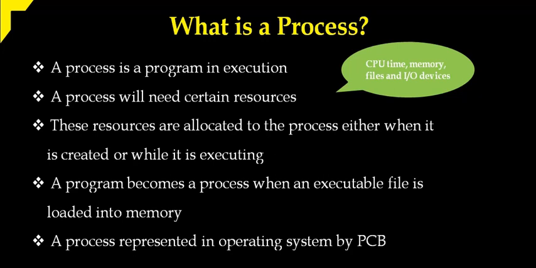So a program under execution is called a process, and every process needs resources like CPU time, memory, files and input output devices. Some of these resources are allocated at the creation of the process and some are allocated at the execution of the process. A program becomes a process when the executable file is loaded into memory. Memory means primary memory. And every process is represented in the operating system by process control block.